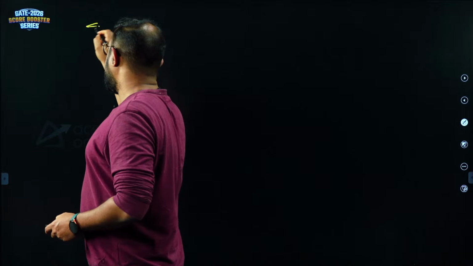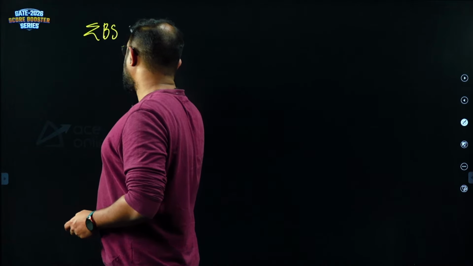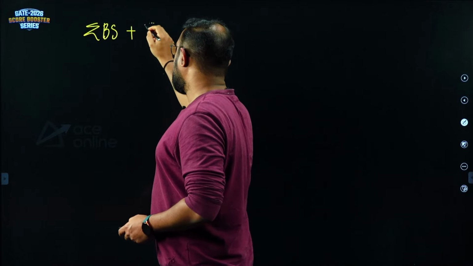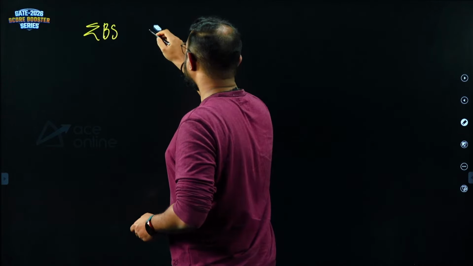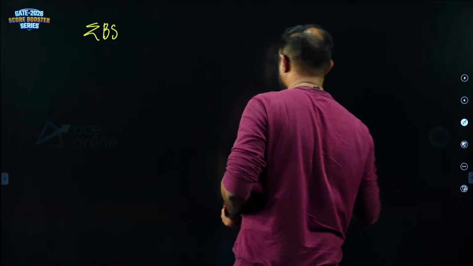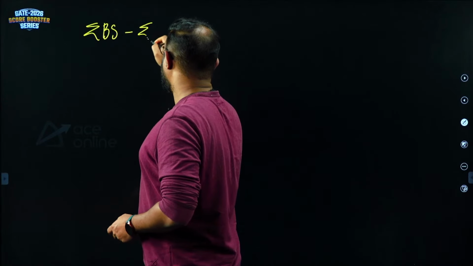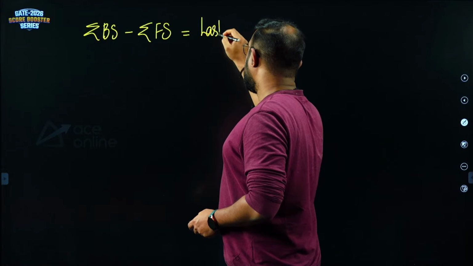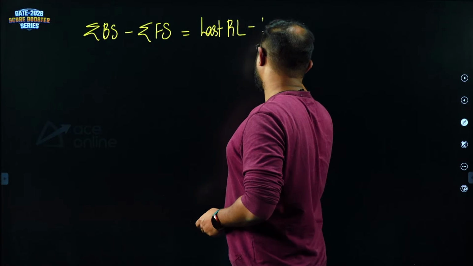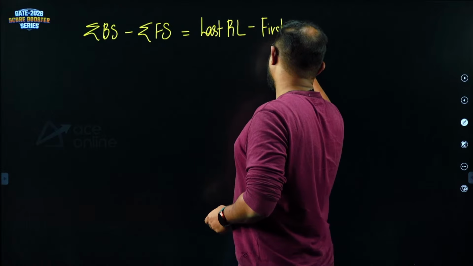By simply applying the arithmetic check. The summation of all backsights minus the summation of all foresights should be equal to what? The last reduced level minus the first reduced level.